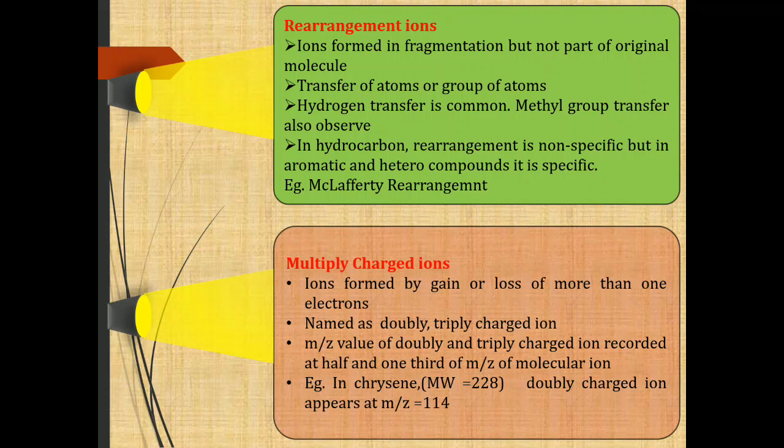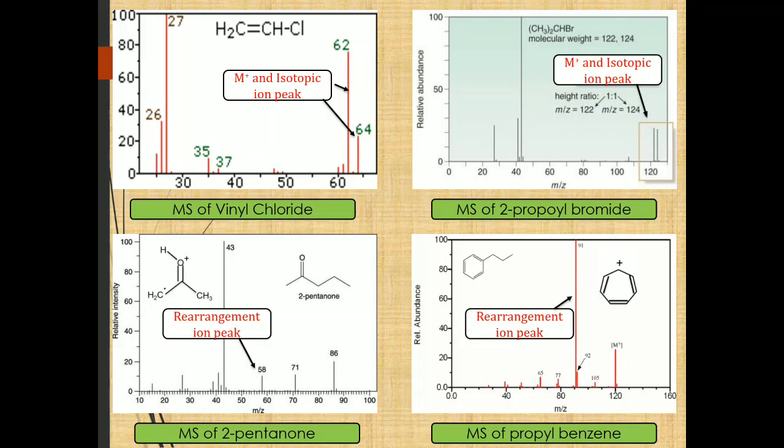Let's have some mass spectra that reveal isotopic ions, rearrangement ions, and molecular ion. In the first spectrum, of vinyl chloride, we get two peaks at m/z 62 and m/z 64. These peaks are due to the molecular ion as well as the isotopic ion.